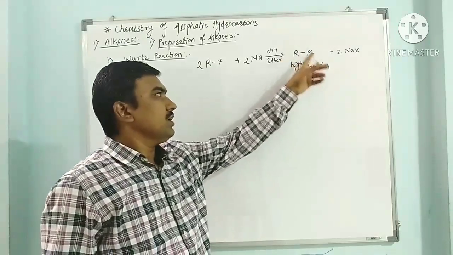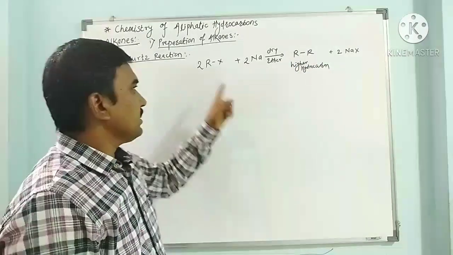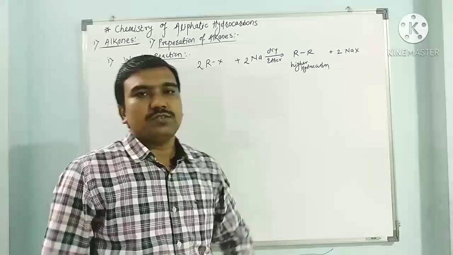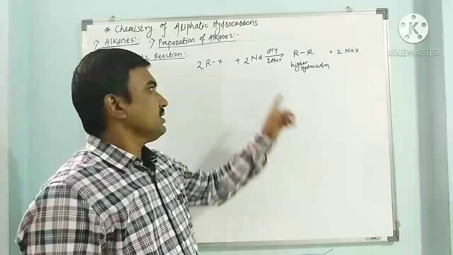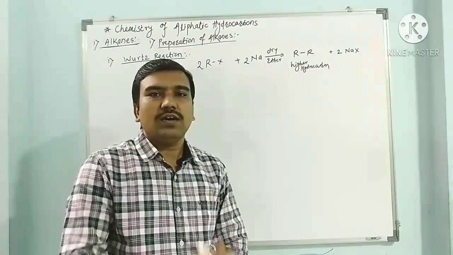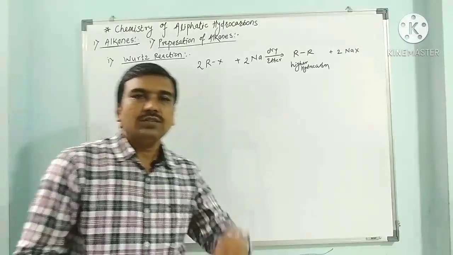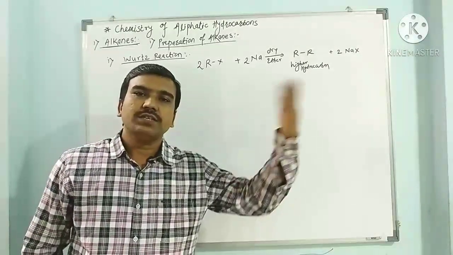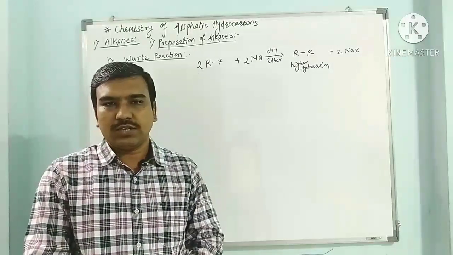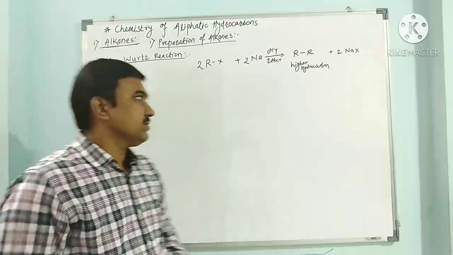So alkanes can be prepared from alkyl halides in the presence of sodium metal in dry ether, giving a higher hydrocarbon. Smaller alkyl halides can be converted into higher hydrocarbons or higher alkanes.